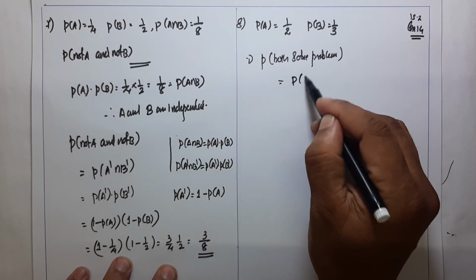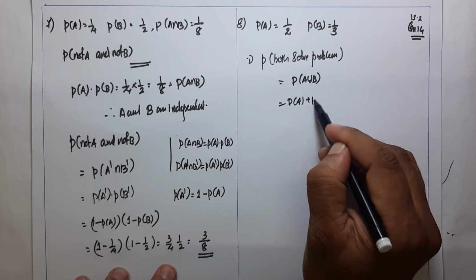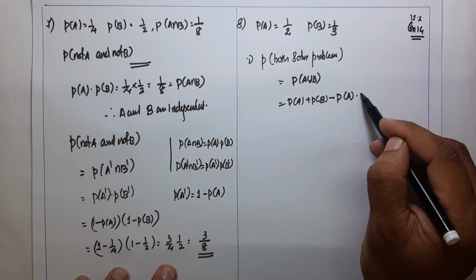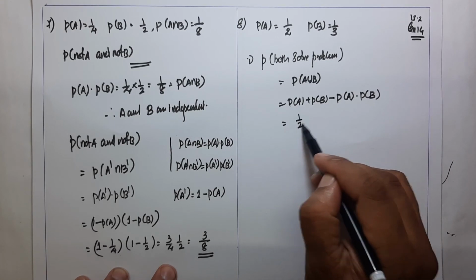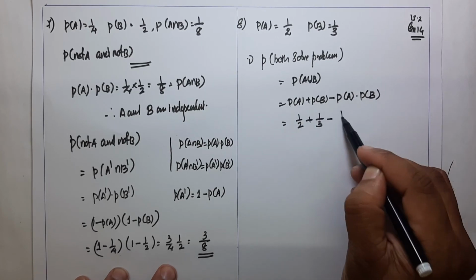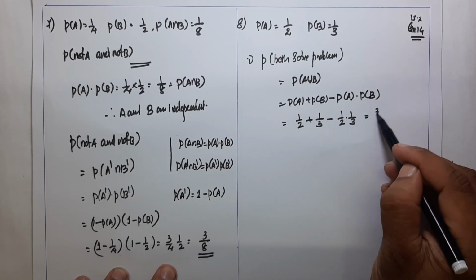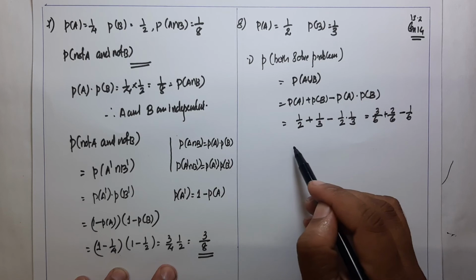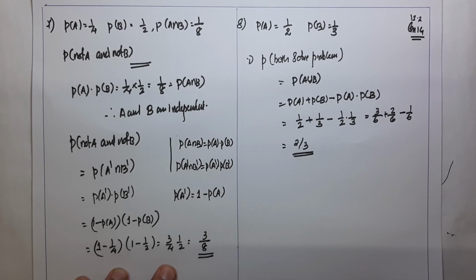That means we find P of A union B. You know the formula: P of A union B is P of A plus P of B minus P of A intersection B. Since A and B are independent, P of A intersection B can be expressed as P of A into P of B. P of A is 1 by 2, P of B is 1 by 3, so it is 1 by 2 plus 1 by 3 minus 1 by 2 into 1 by 3. Taking 6 as the LCM, it is 3 by 6 plus 2 by 6 minus 1 by 6. 3 plus 2 is 5, minus 1 is 4 by 6, that is 2 divided by 3. The probability of solving the problem is 2 by 3.